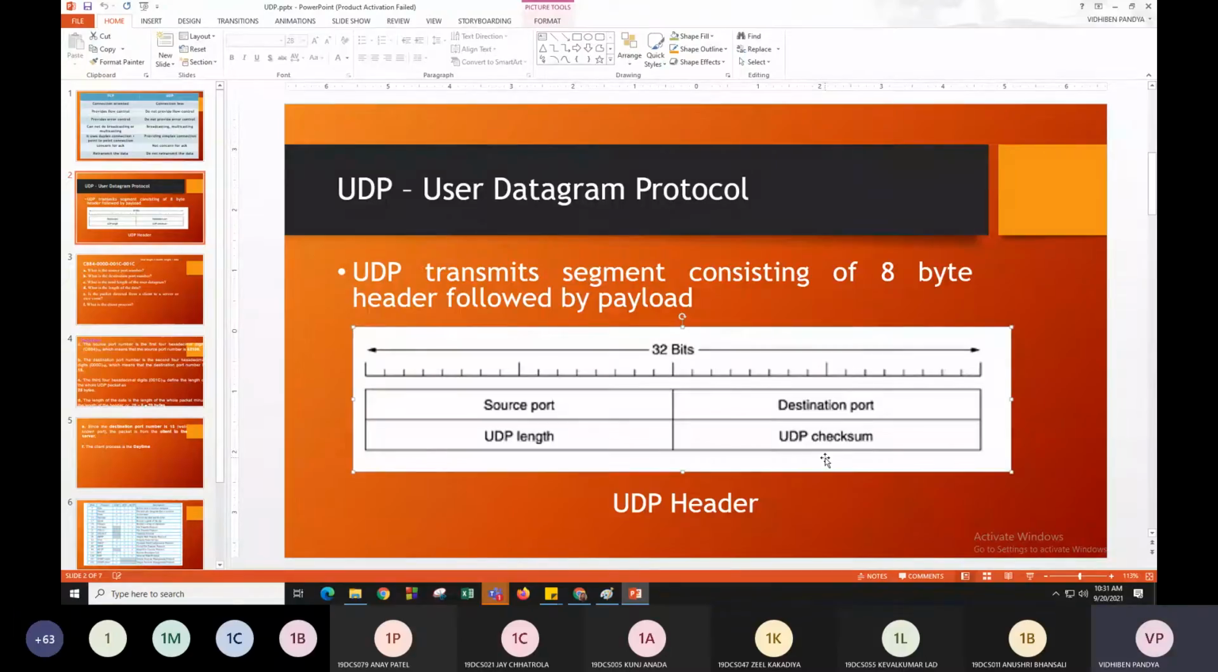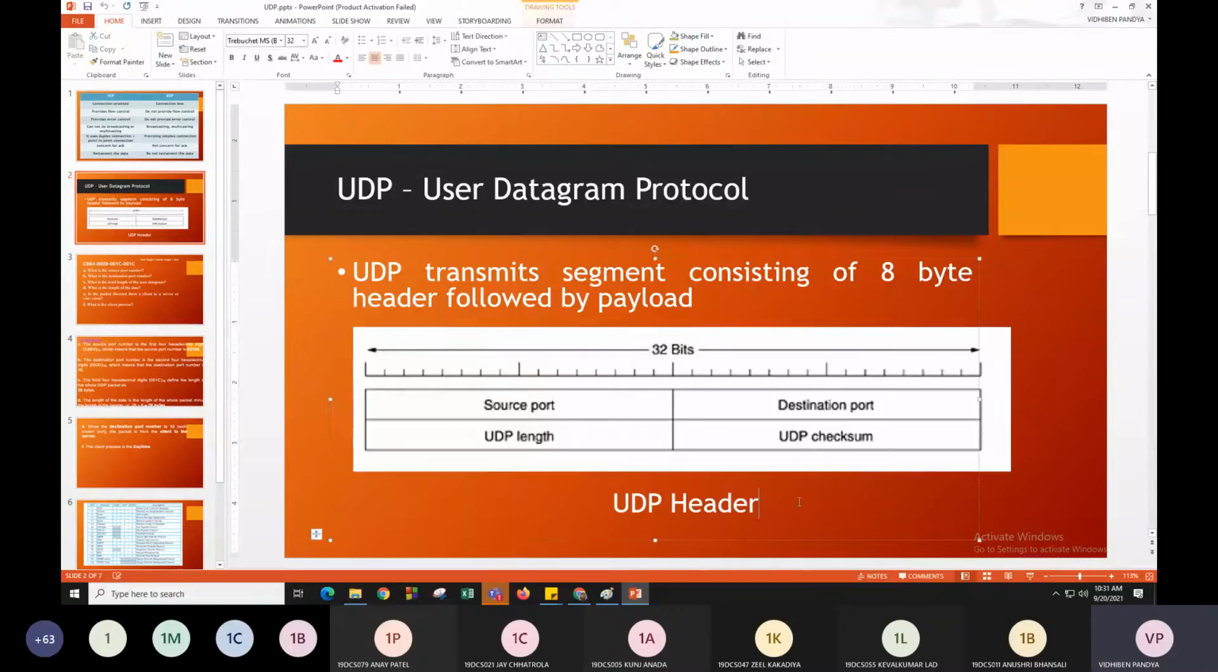So basically, it transmits the segment of an 8-byte header followed by the payload. That means what will be the size of the header? That is the 8 bytes. Right? So the source port number will have 16 bits. The destination port will have 16 bits. UDP length will have 16 bits and checksum will have 16 bits. So in total you can see over here there will be 32 bits.